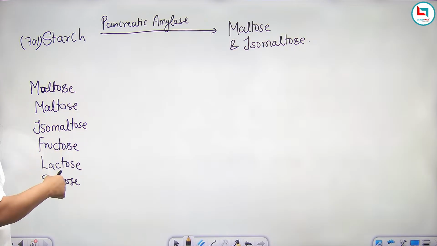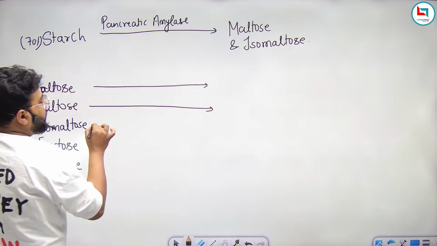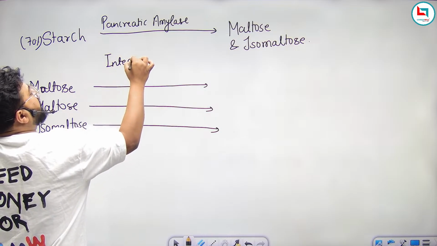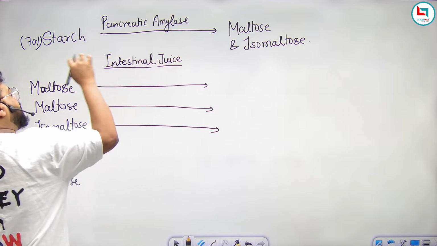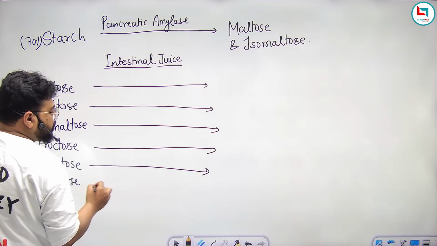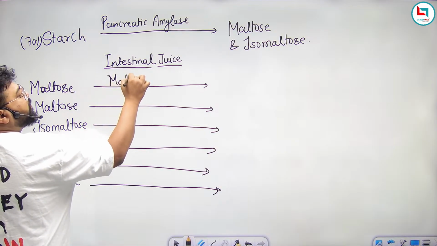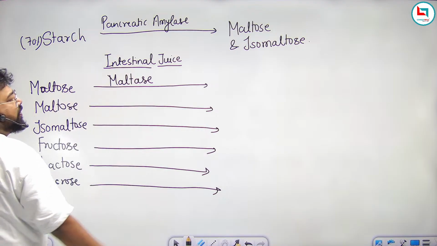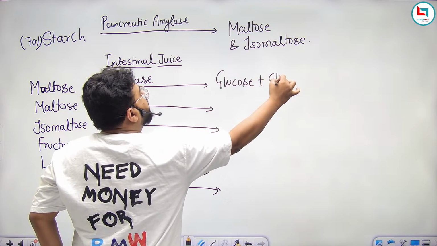Now all these sugars will, in the presence of intestinal juice, which juice? Intestinal juice. I have already told you in the previous class that this intestinal juice contains many enzymes, it is a mixture of many enzymes. So this maltose, under the presence of an enzyme known as maltase, which is part of the intestinal juice, will convert into glucose plus glucose.